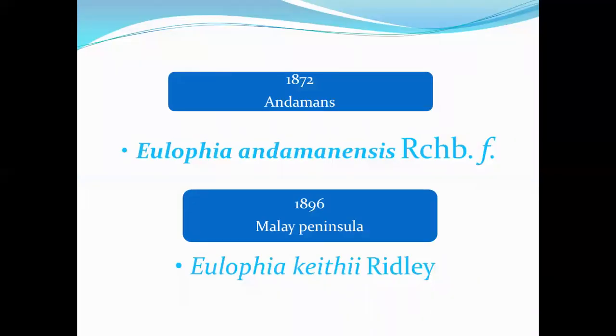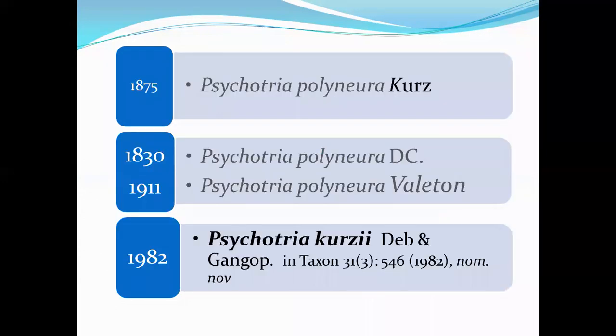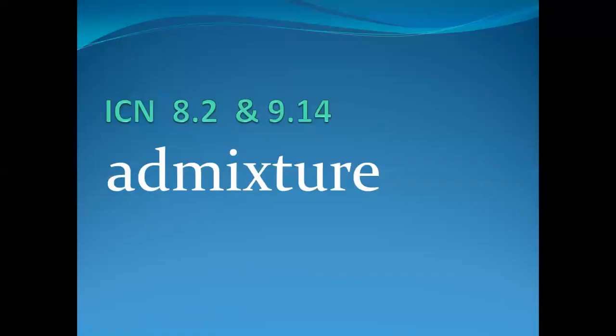1872, Andamans, Eulophia andamanensis; 1896, Malay Peninsula, Eulophia kethi. 1875, Shorea polynura Kurz, 1830 and 1911, Shorea polyneura, and Shorea fujii in 1982.